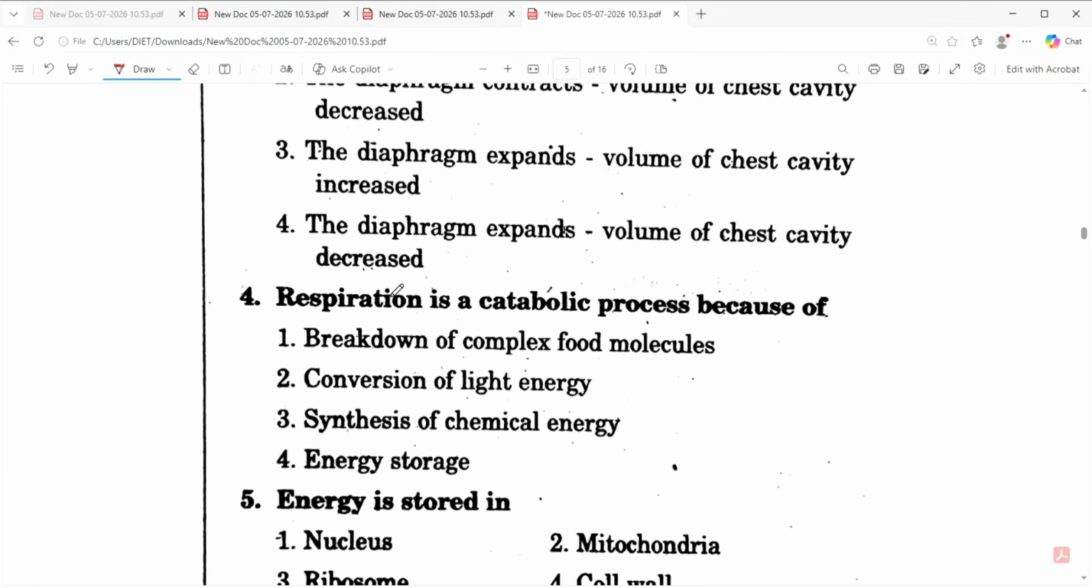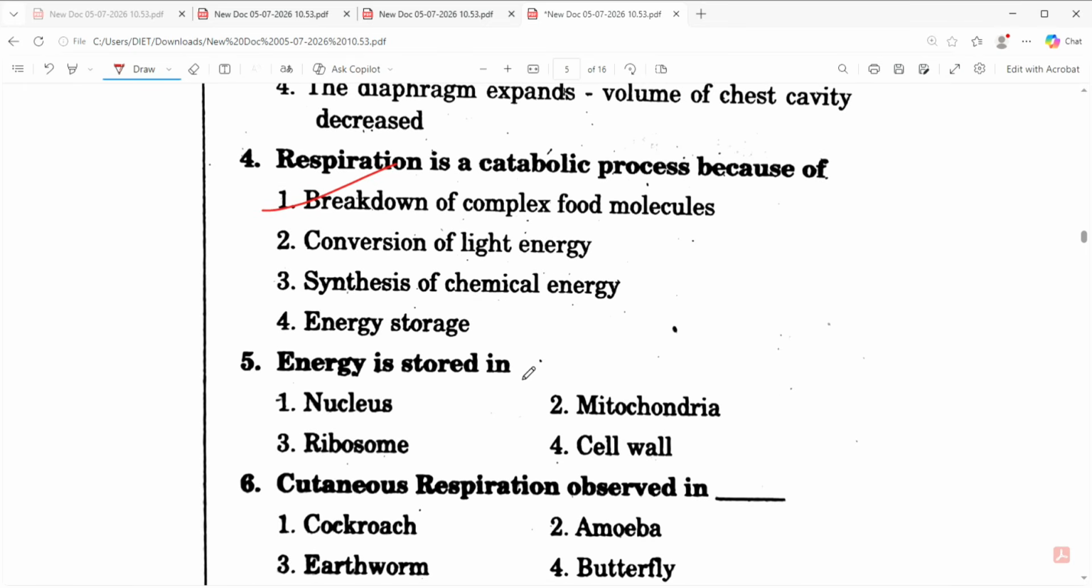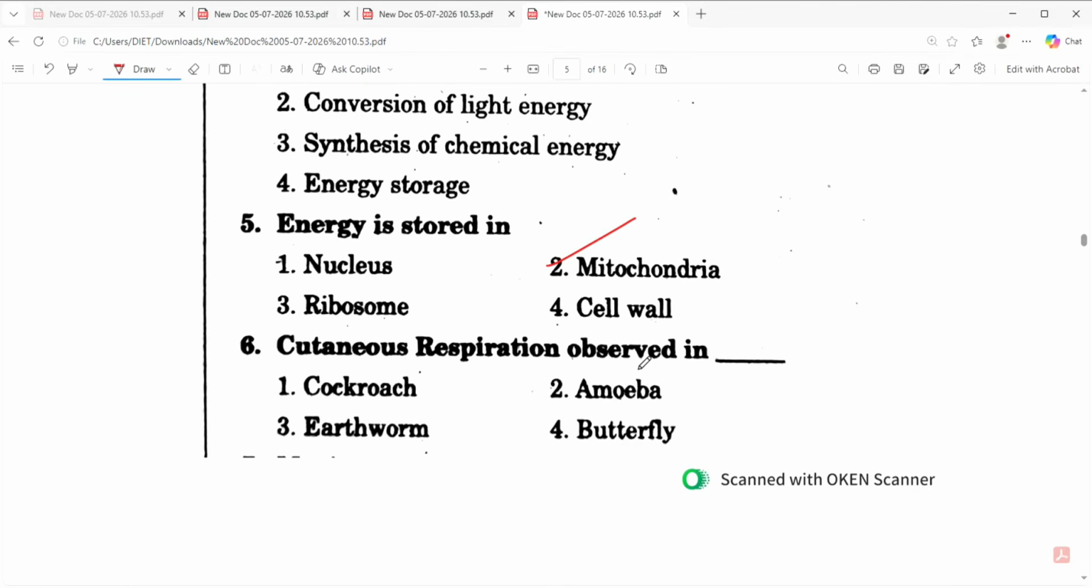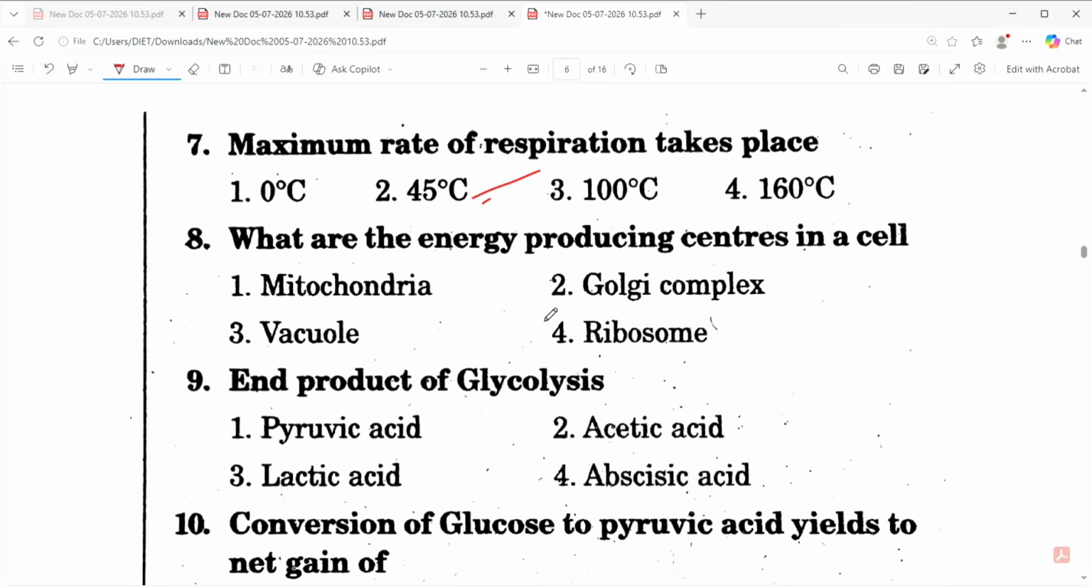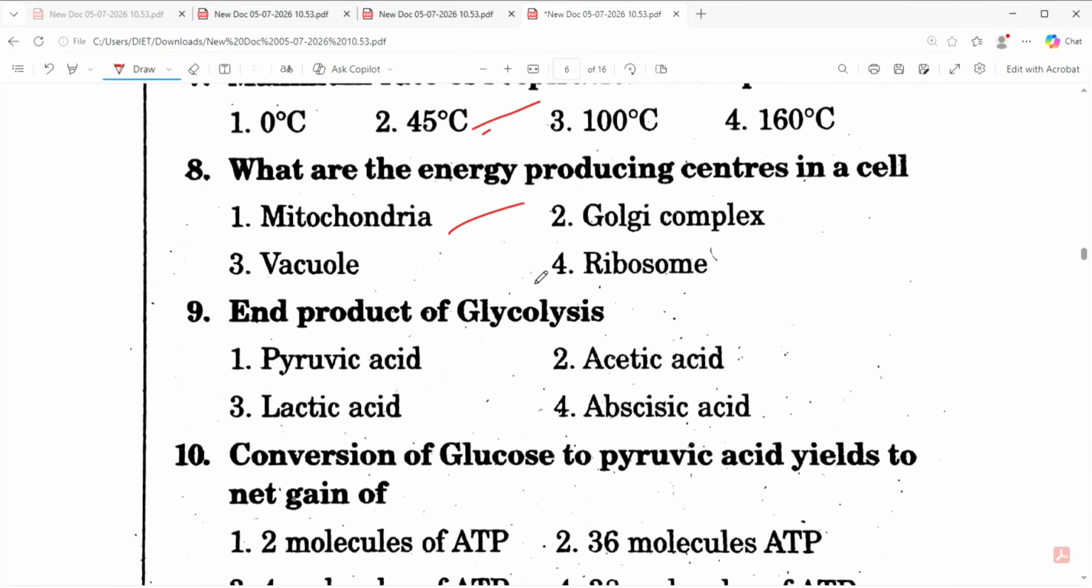Respiration is a catabolic process, the breakdown of complex food molecules. Energy is stored in mitochondria. Mitochondria is called the powerhouse of the cell. Cutaneous respiration is observed in, sixth one, earthworm, through skin. Maximum rate of respiration takes place at 45 degrees centigrade. What are the energy producing centers in a cell? 8, mitochondria. End product of glycolysis is pyruvic acid.